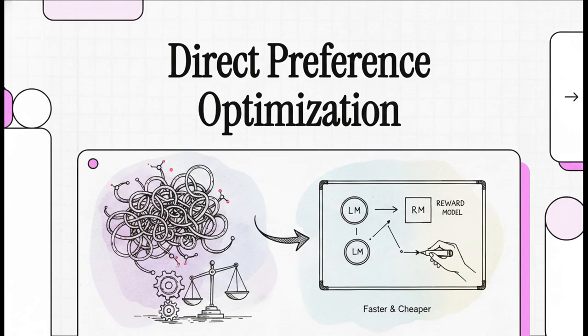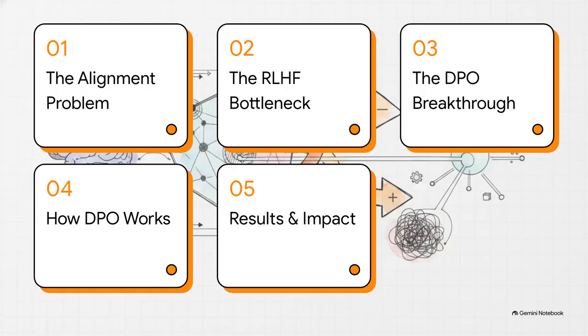If you want to understand how the next generation of AI models are being trained faster and way cheaper, you are absolutely in the right place. Here is our roadmap for today. We're going to cover the AI alignment problem, the RLHF bottleneck, the DPO breakthrough, how DPO actually works, and finally, the results and real-world impact.